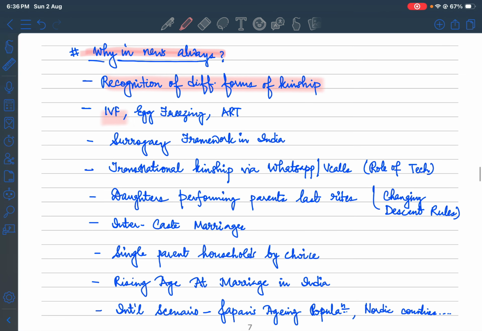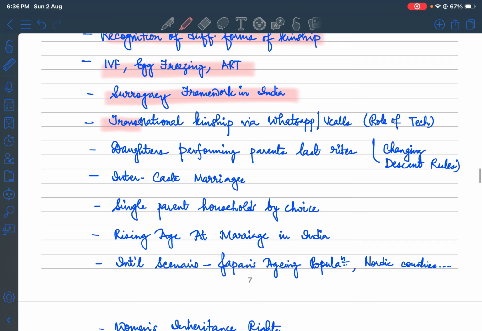We talk of IVF, egg freezing, ART, the artificial reproductive technologies that have evolved over the years. The surrogacy framework in India has evolved. How transnational kinship via WhatsApp or video calls, the role of technology, has evolved. How daughters perform parents' last rites, changing descent rules, because it has always been linked with the son concept, and how the Kul concept, the Gotra concept, everything has a linkage with that new trend, right?